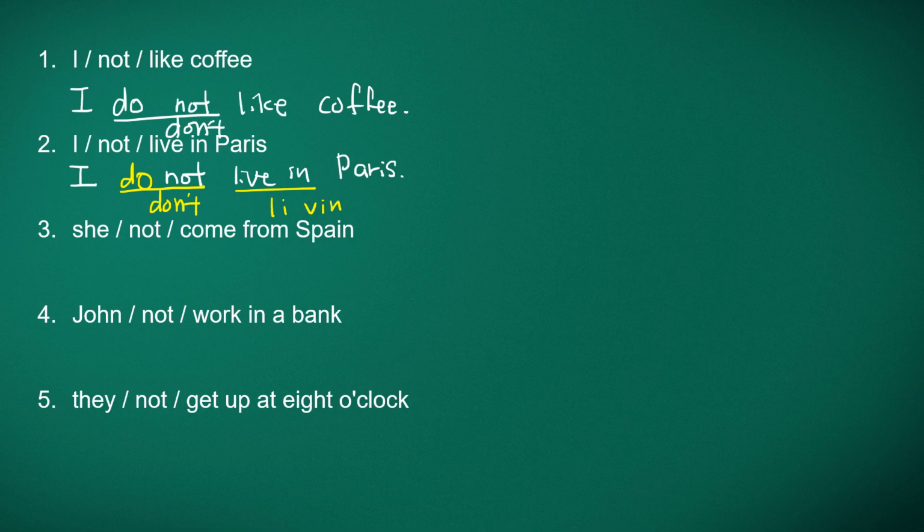Number 3, she not come from Spain. So she, using capital case, she not come from Spain. She is not from Spain, or she not come from Spain. So she is a third person singular.